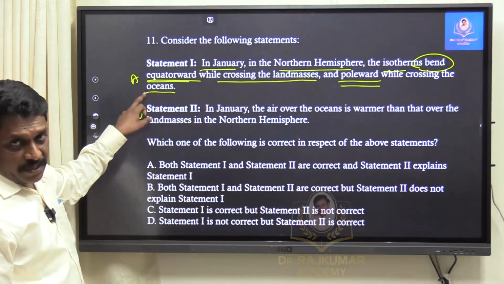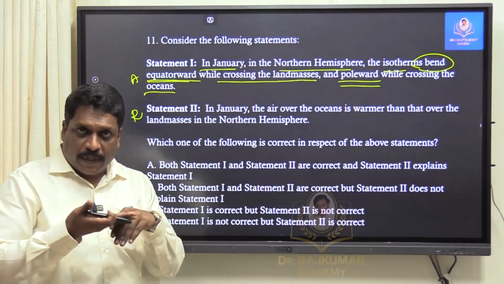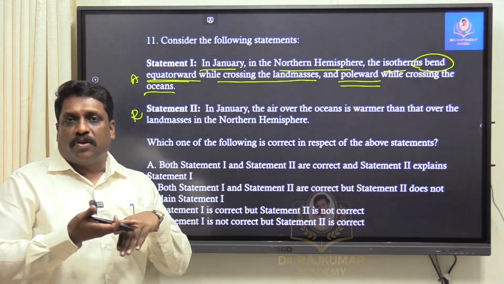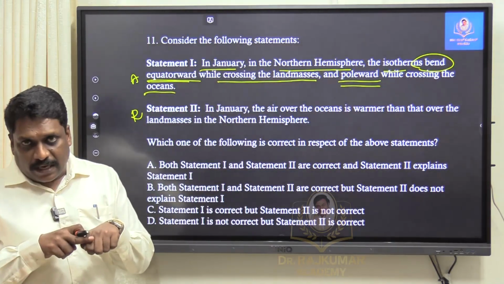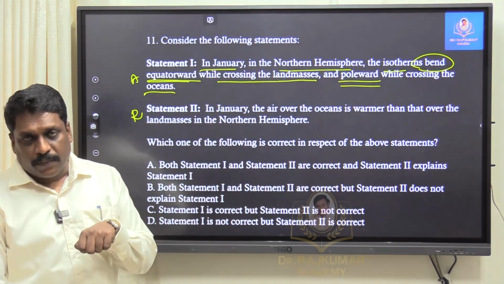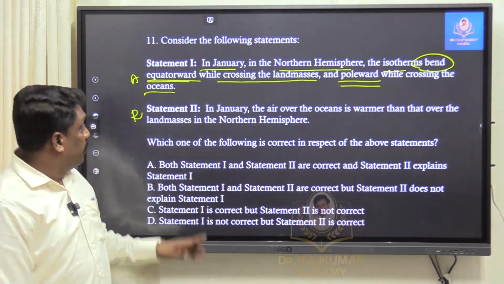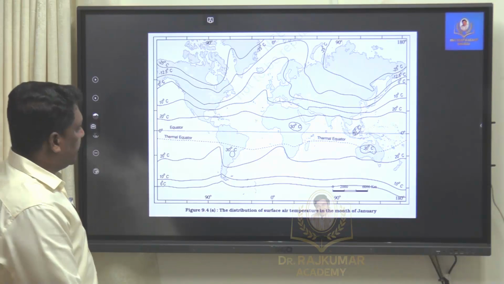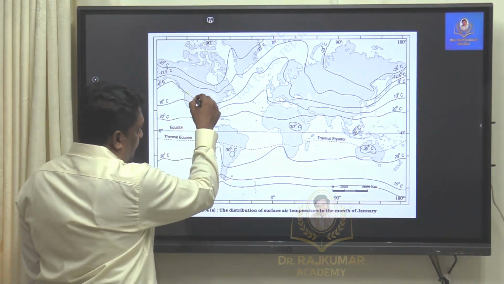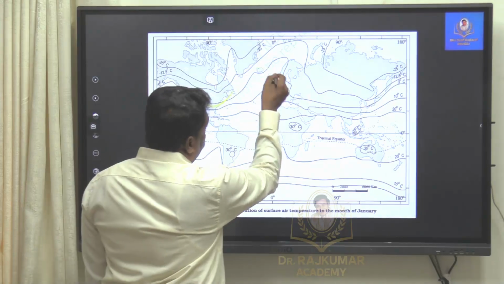What exactly are they saying? Northern hemisphere, January, isotherm. The line joining places having the same temperature, you call them what? Isotherm. If you are there in the land, they say it will bend towards the equator. If you are there in the water, it says that it will bend towards what? Poles. We will check it. A simple image taken from NCERT. Directly I can see. You are there in the land, the bend is towards what? Equator. You are there in the water, the bend is towards what? Poles.